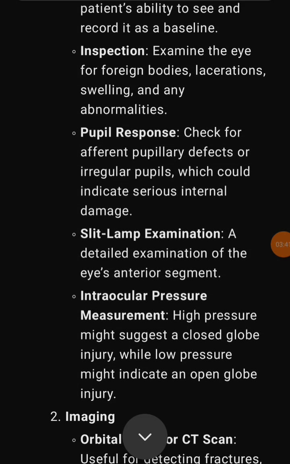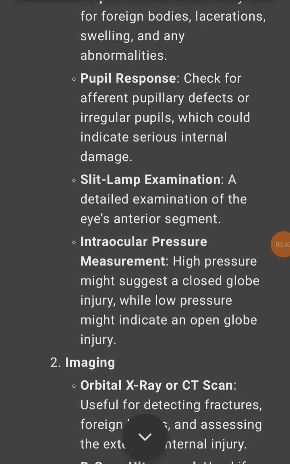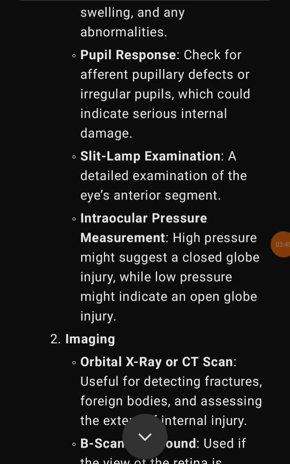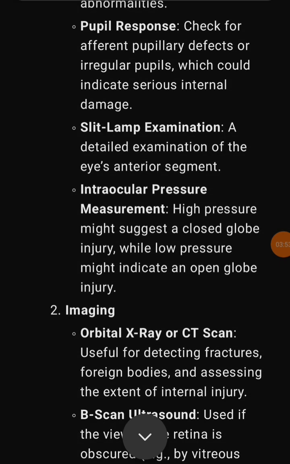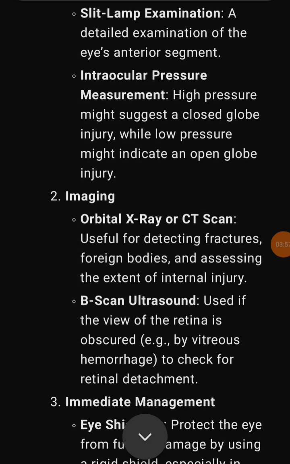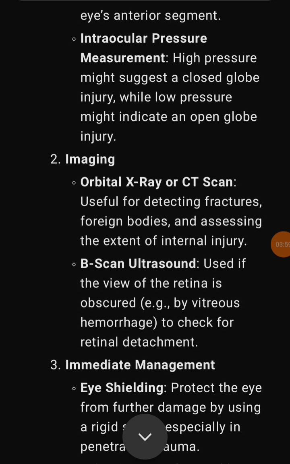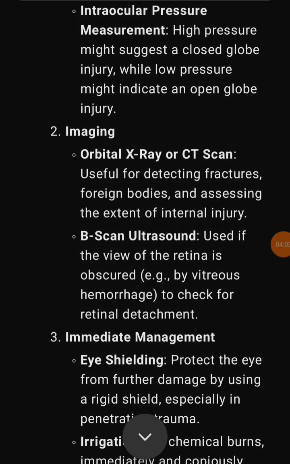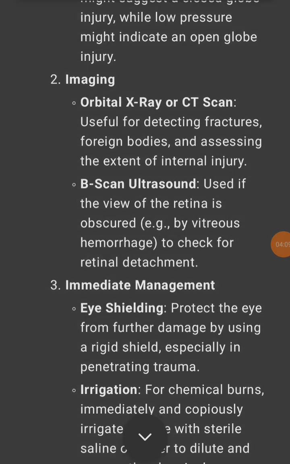Slit lamp examination. A detailed examination of the eye's anterior segment. Intraocular pressure measurement. High pressure might suggest a closed globe injury, while low pressure might indicate an open globe injury. 2. Imaging. Orbital X-ray or CT scan. Useful for detecting fractures, foreign bodies, and assessing the extent of internal injury. B-scan ultrasound. Used if the view of the retina is obscured, e.g., by vitreous hemorrhage, to check for retinal detachment.